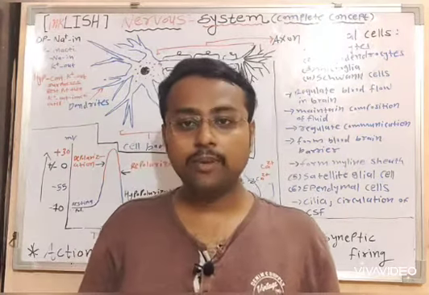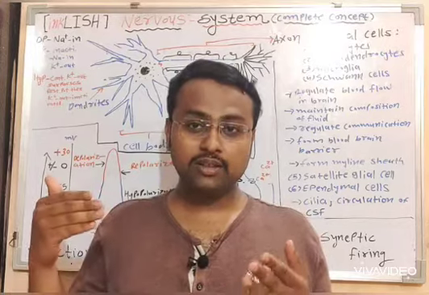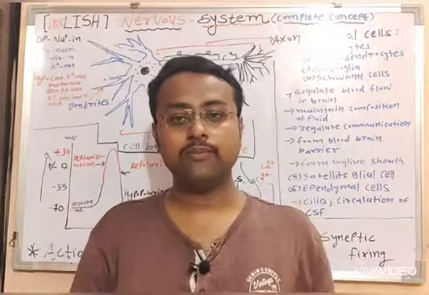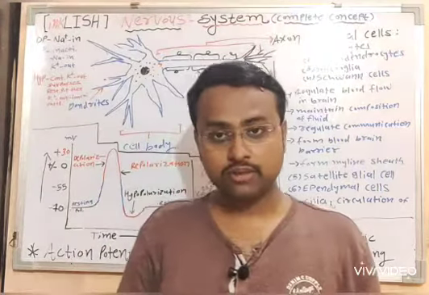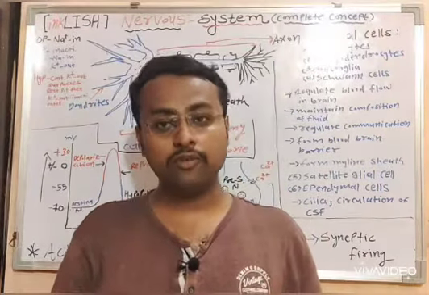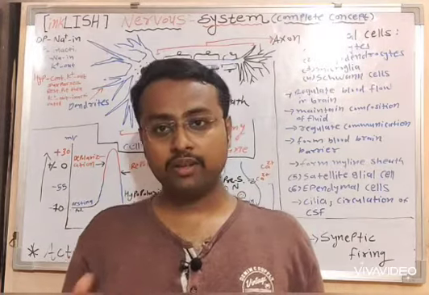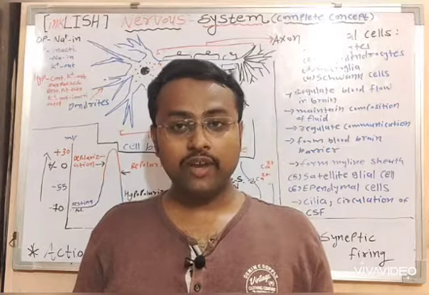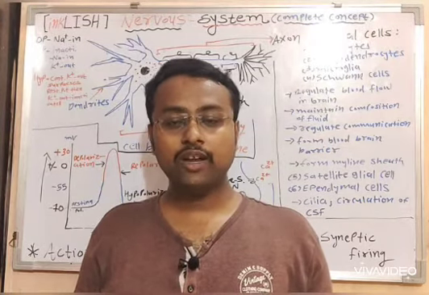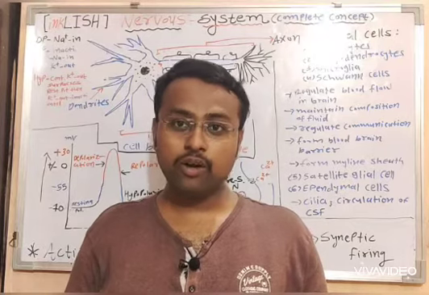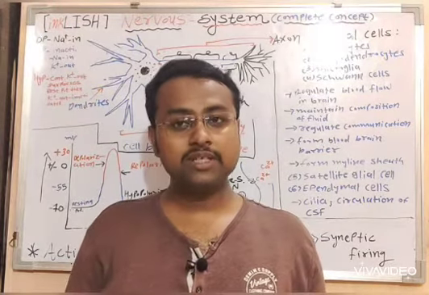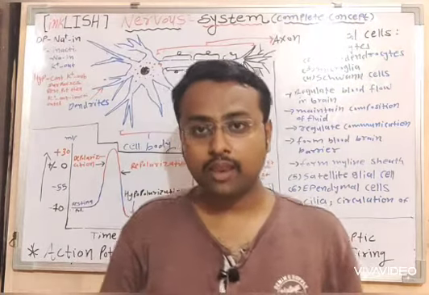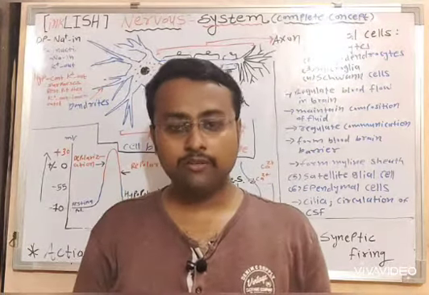So the motor nerve fiber takes away the signal from the central nervous system. So these are the three major types of nerve fibers present in the nervous system. Sometimes the terms afferent nerve fiber and efferent nerve fiber are used for sensory nerve fibers and motor nerve fibers accordingly. So this was about the nerve fiber.